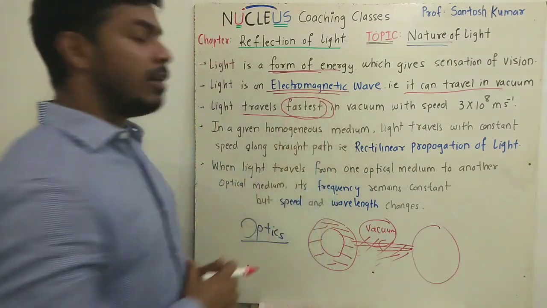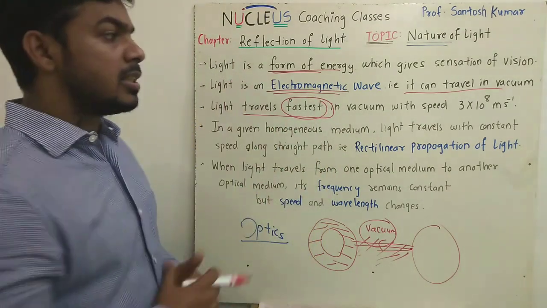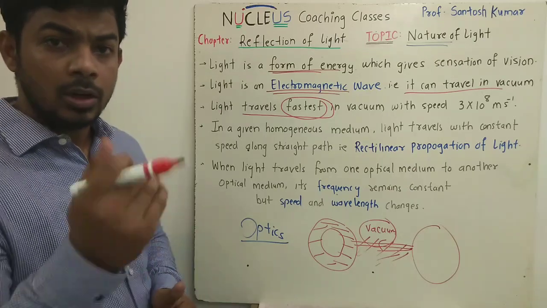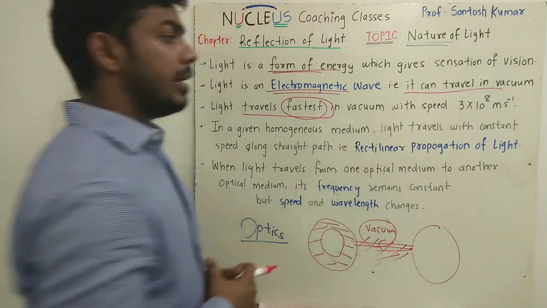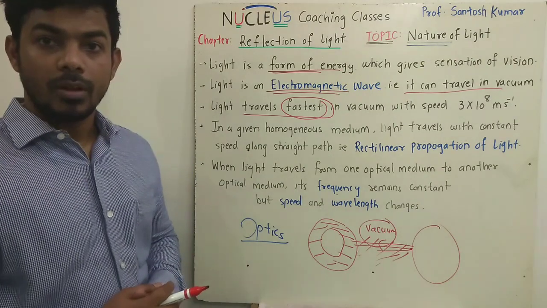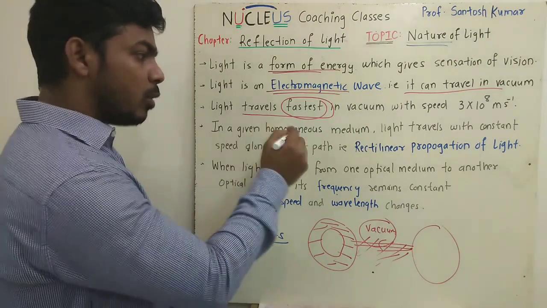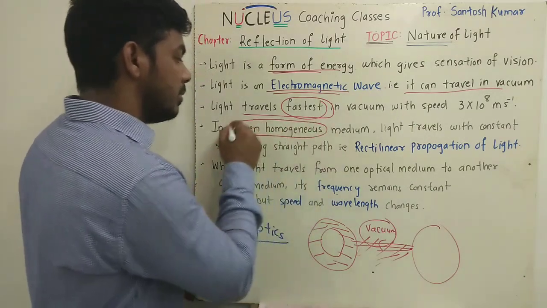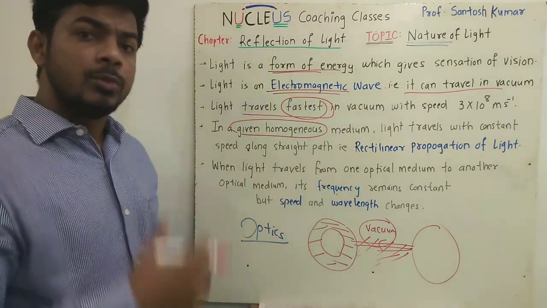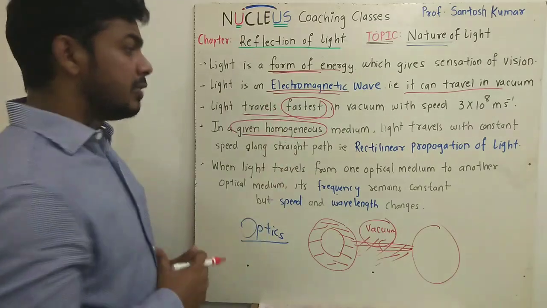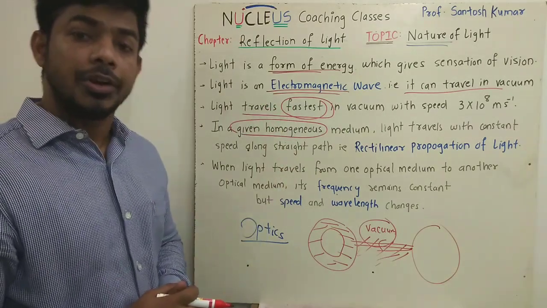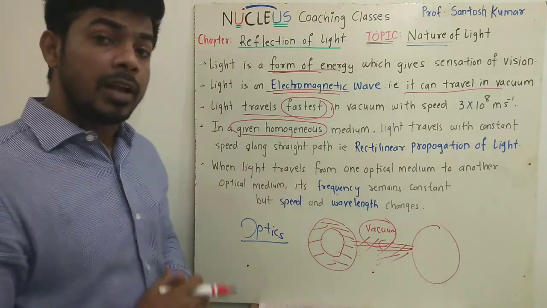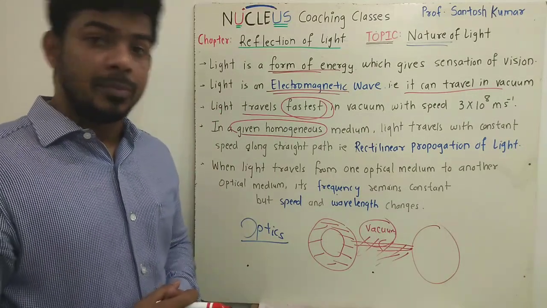The speed of light is found to be maximum in vacuum, which is about 3 lakh km per second, or you better say 3 into 10 raised to 8 meter per second. And remember, this is an important property associated with light, that in a given homogeneous medium, whatever medium you talk about, light travels with constant speed along a straight path. That means the speed of light will be constant in a given medium.